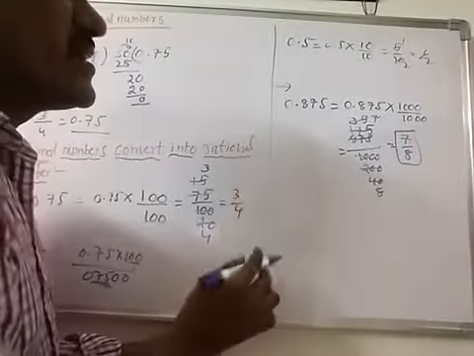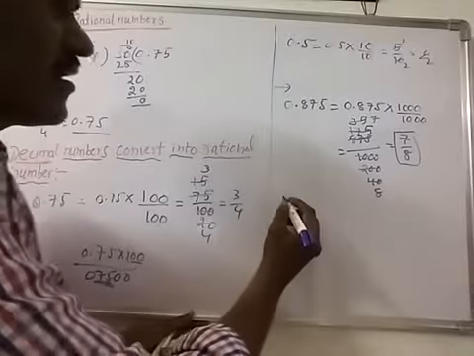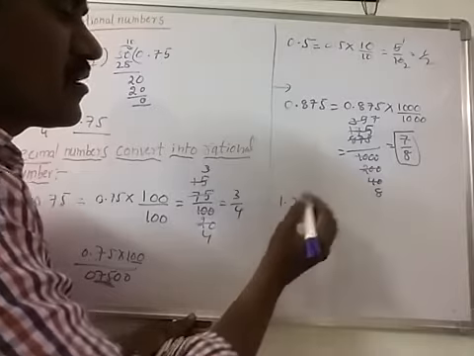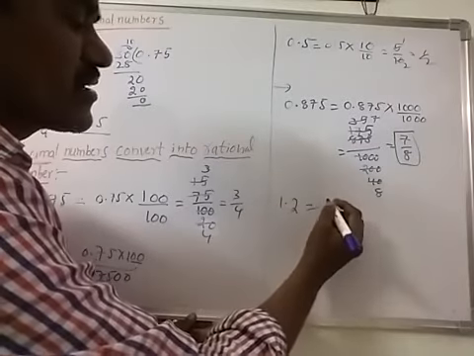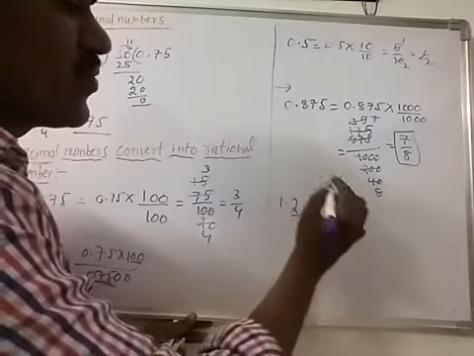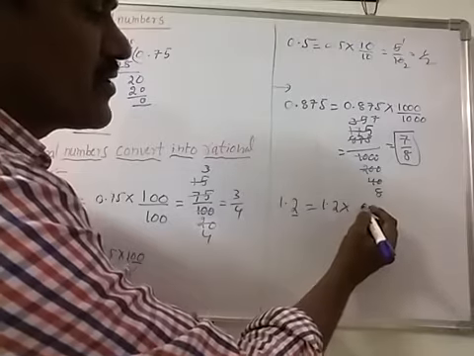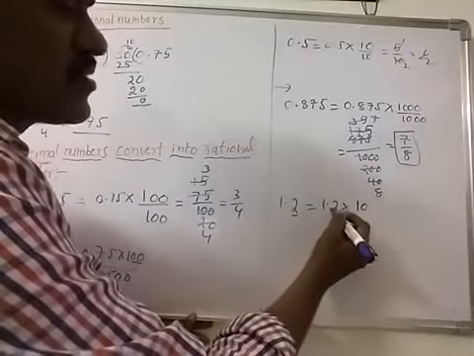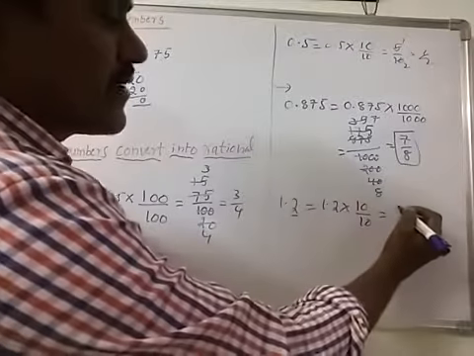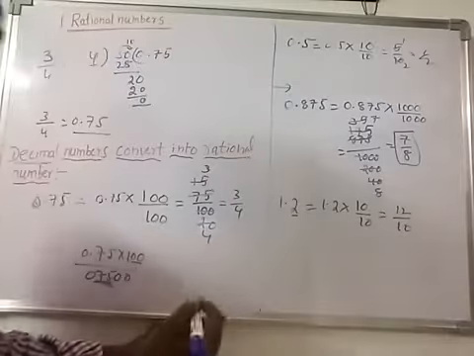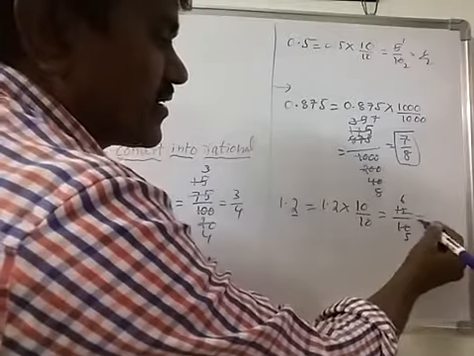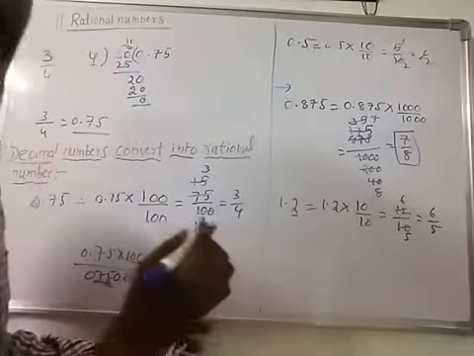So 0.875 is equal to 7 by 8 and 1.2, this is a decimal number. This is how we convert it into rational, that is 1.2, after the point how many digits are there? 1. You take 10 and also put 1. So 1.2 is multiplied and divided by 10. 1.2 into 10 is 12 by 10. So this is cancelled with the 2 table. 2 sixes are 12, 2 fives are 10, that is equal to 6 by 5.